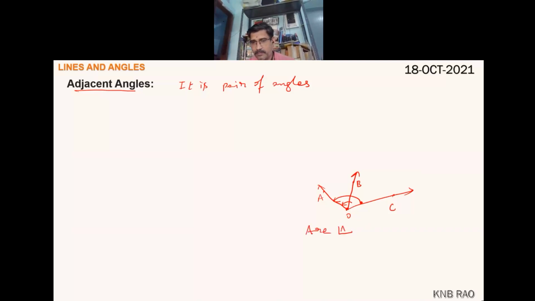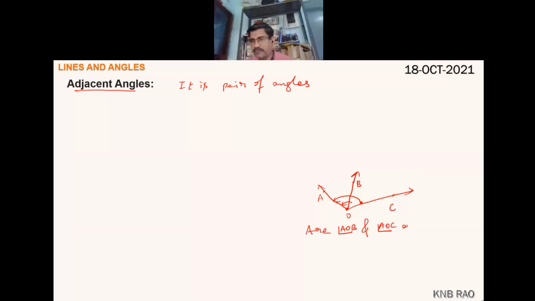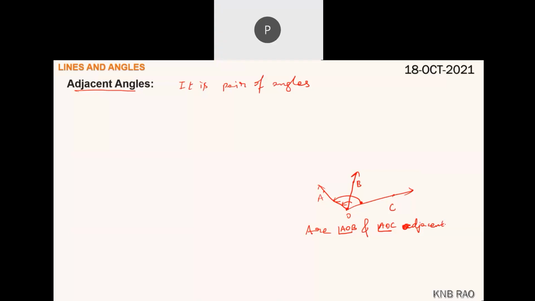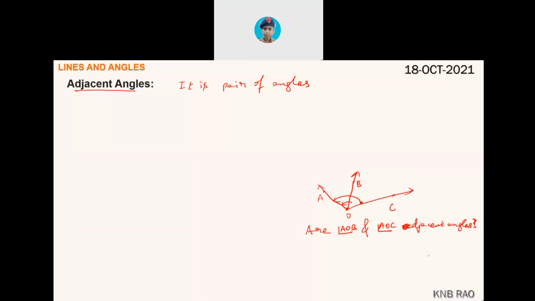Yes, sir. Angle AOB and angle AOC adjacent? Yes, sir. Sir, they are not adjacent, sir. Okay.